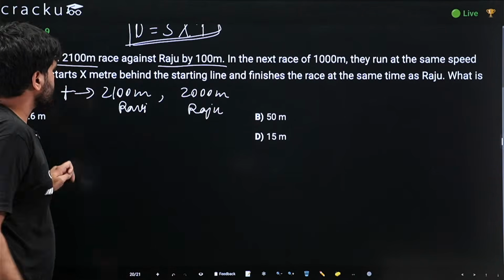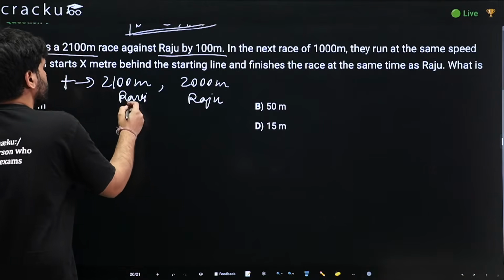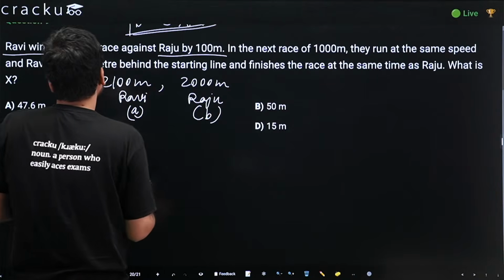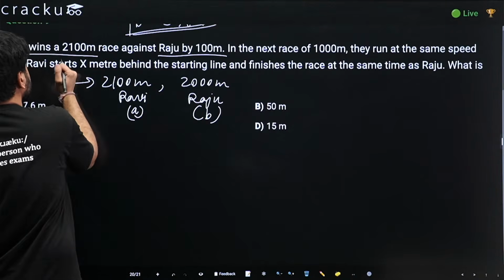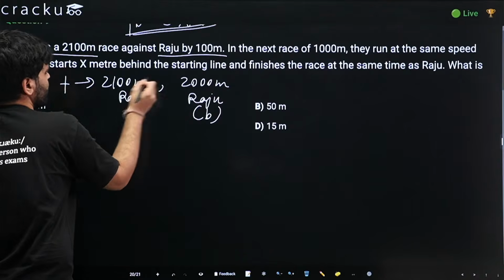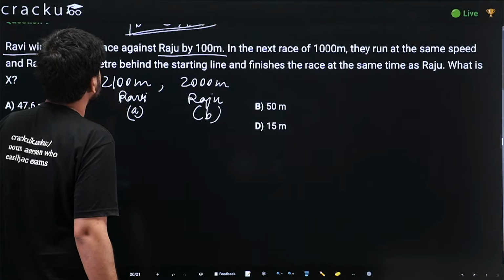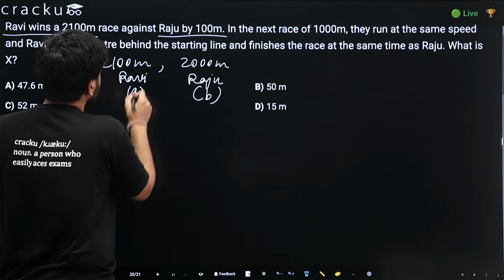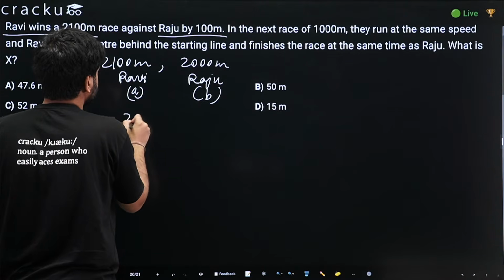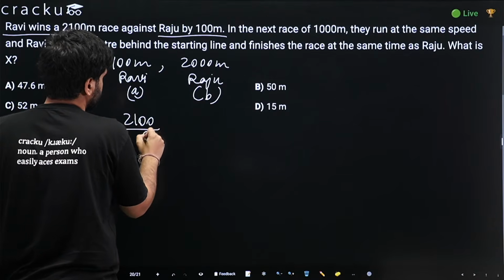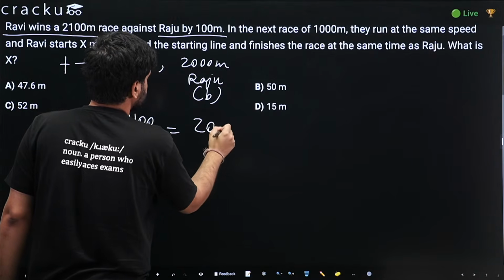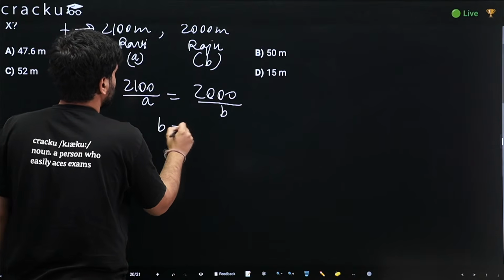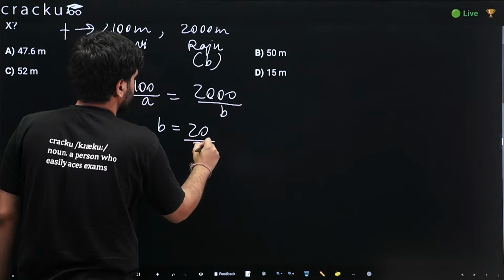Right? So let us assume the speed of Ravi to be A and Raju to be B. Since we know that this time is same for 2100 and 2000 meters, let us equate the time. So what would be the time in case of Ravi? It would be distance d upon speed A. This is equal to 2000 distance upon speed B. So B would come out as 20 by 21A.